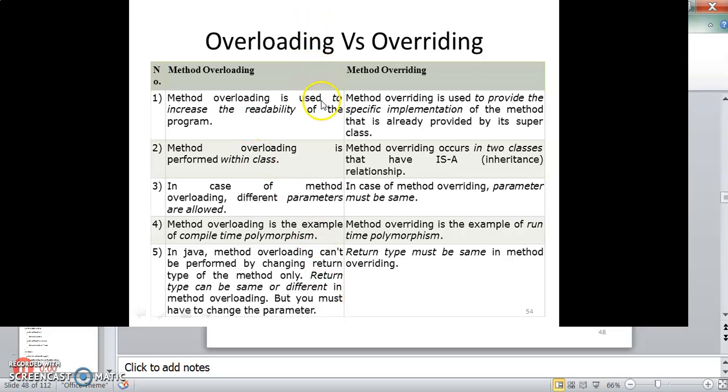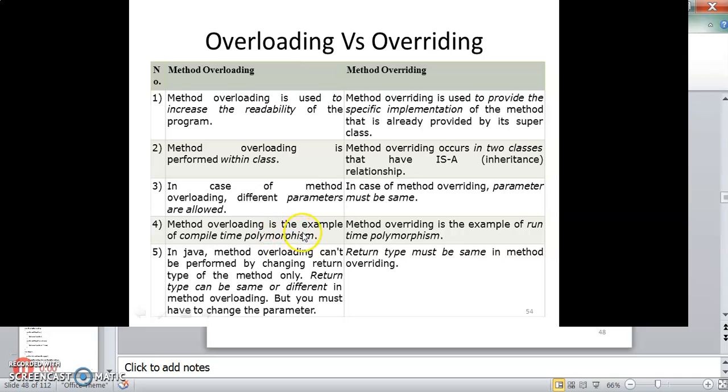Method overloading is used to increase the readability of the program, whereas method overriding is used to provide the specific implementation of a method that is already provided by its superclass. Method overloading is performed within the class. Method overriding occurs in two classes that have an is-a relationship. Inheritance is a must for method overriding, but for method overloading inheritance is not mandatory. In method overloading, different parameters are allowed. In method overriding, parameters must be the same.